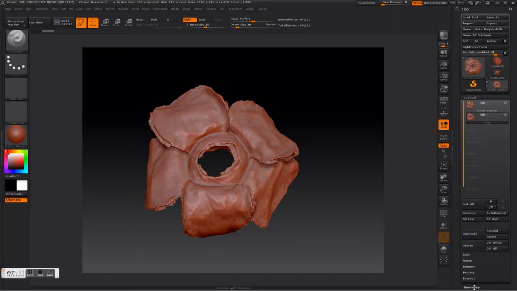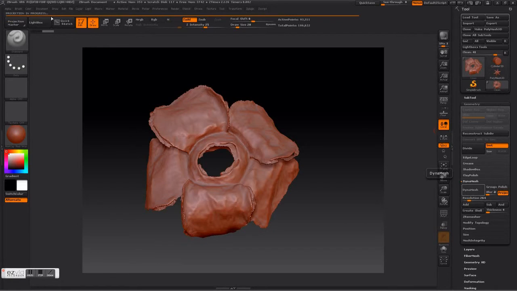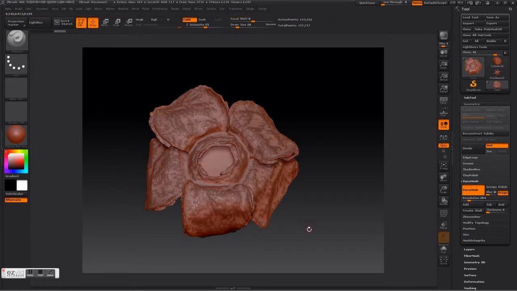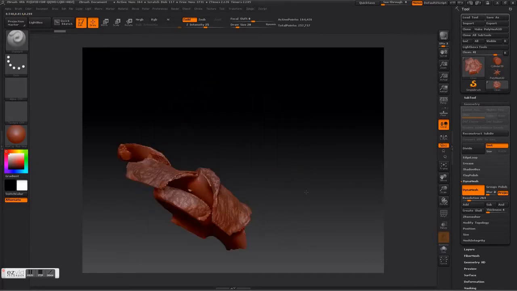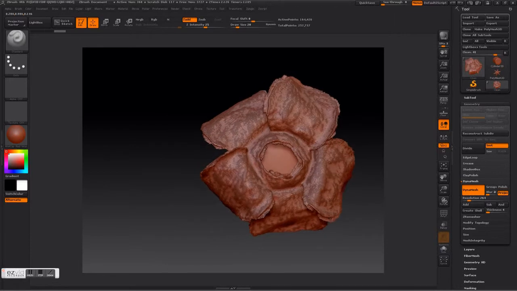And then go down to Geometry. At this point, you're going to select a resolution of about 250 and then click Dynamesh. Now what this is going to do is fill all the holes. You can see it processing in the upper left corner, and there we have it. Now to smooth this out a little bit, we're going to end up using Divide.